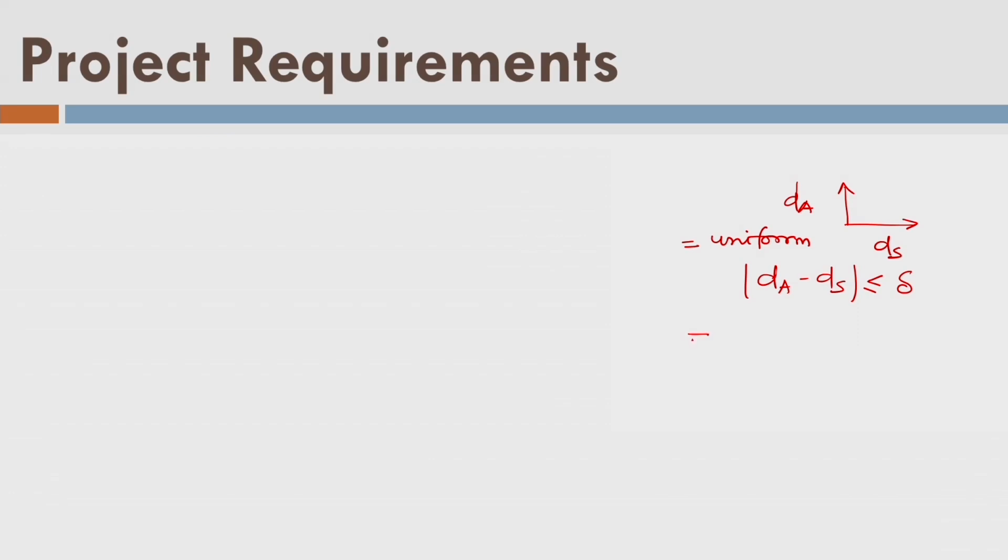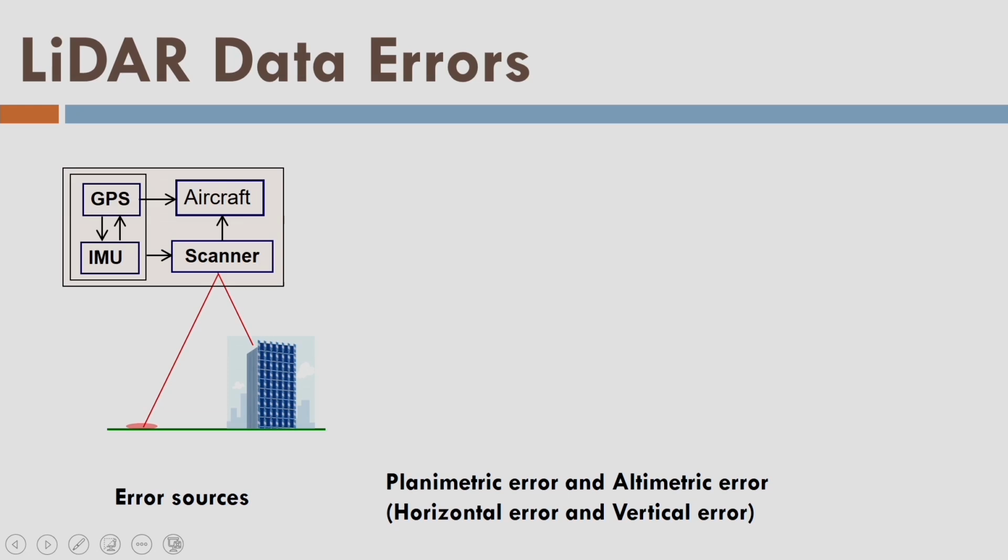Or I can also write dA minus ds divided by dA should be less than or equal to some threshold delta t, which is in percentage. Now there is one more requirement, that is LiDAR data errors.